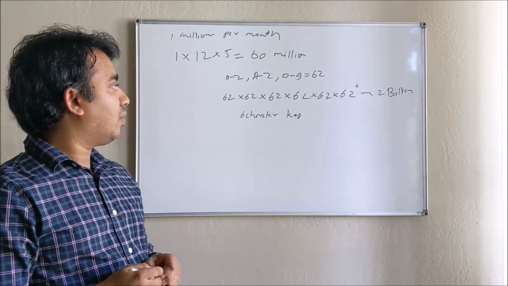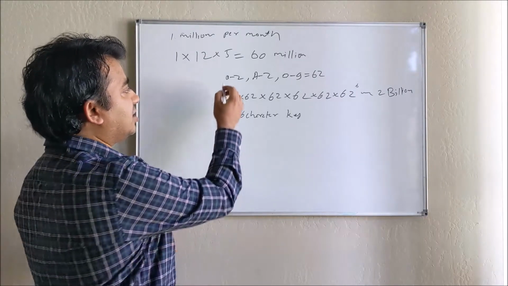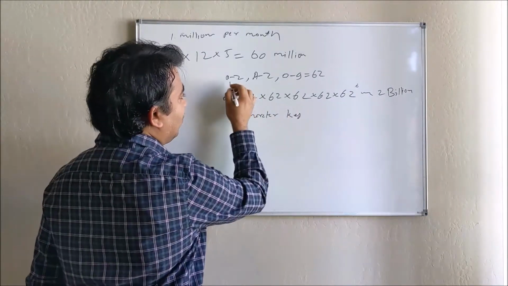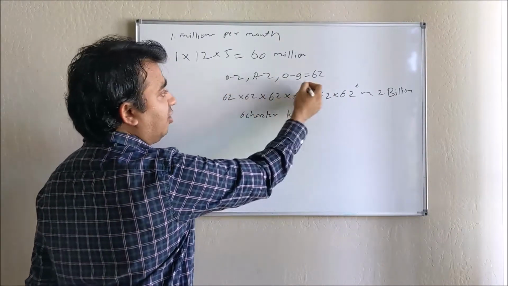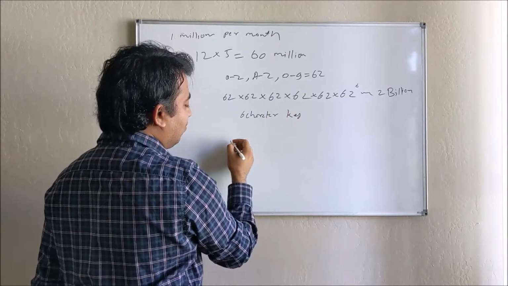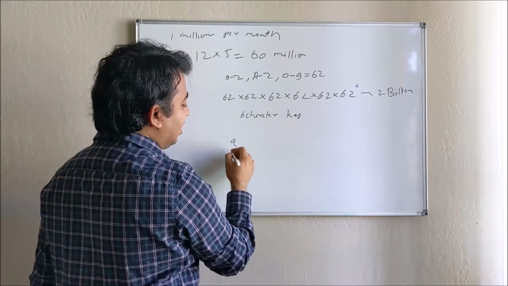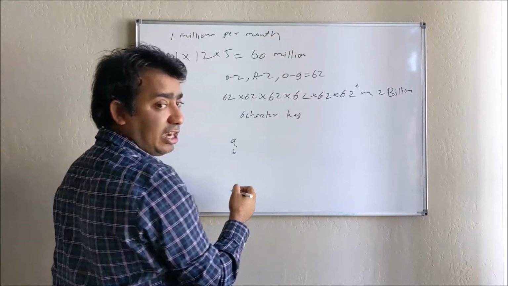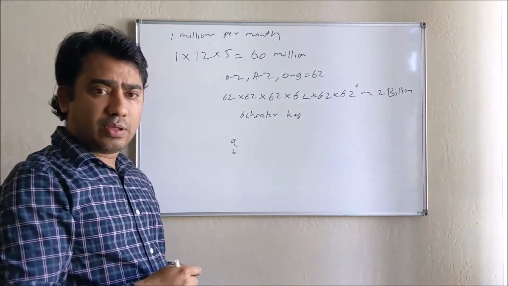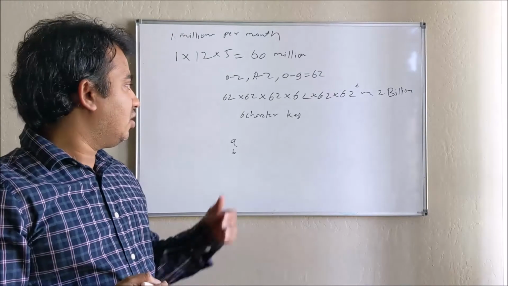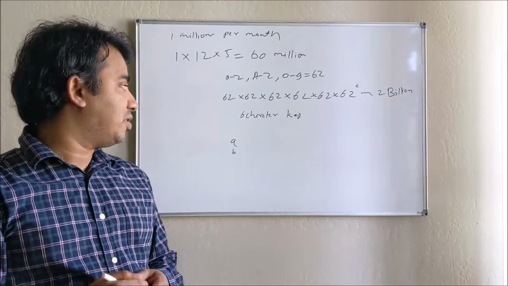For example, we take a random function to select any of these characters. Suppose in the first random we select A, in the second random we select B, and similarly we get 6 characters. So it may create many collisions.